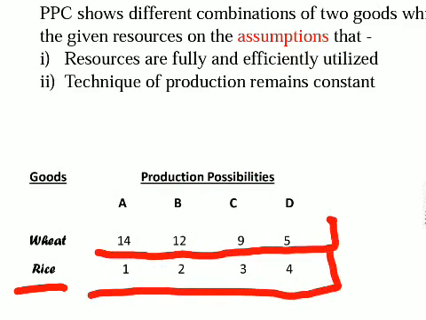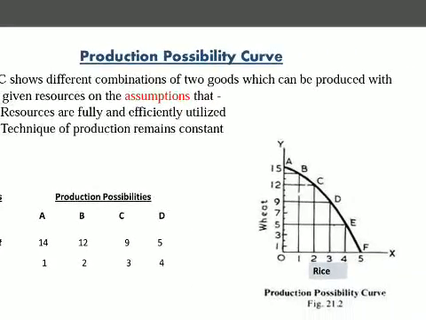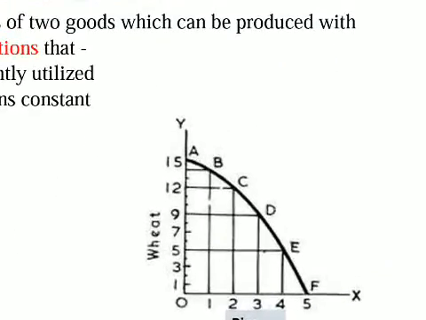The producer has to make sure that he cannot increase the production of both the goods at the same time. Okay, so this is the reason why this production possibility is in curved form.